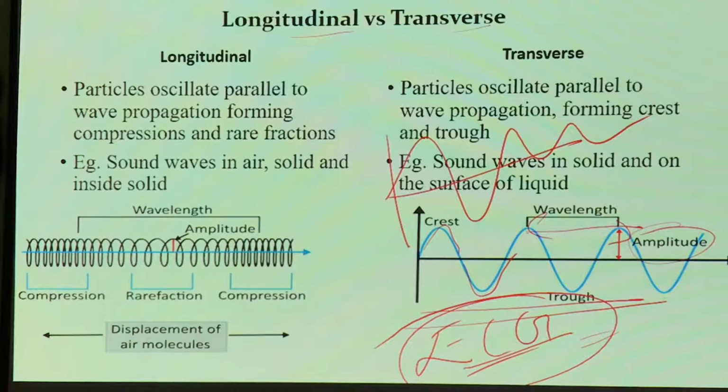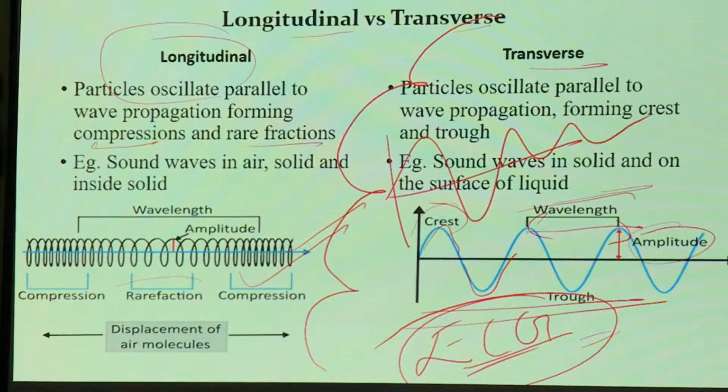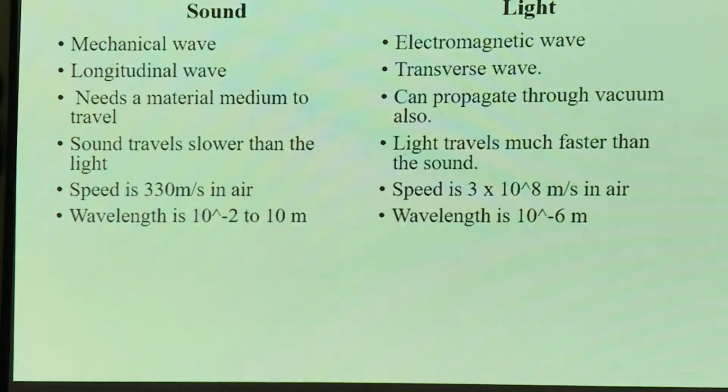But for example, let's take a spring. If you take a spring and try to expand it, that is called a rarefaction, and if we just leave it, it comes back to its original position. That is called compression. Longitudinal waves consist of both compressions and rarefactions, whereas transverse waves consist of troughs and crests. The examples of longitudinal waves are sound waves in air, solids and liquids. The other one occurs only on the surface of a liquid. For example, if you throw a stone on a lake, we can see the stone jump and go. That is a transverse wave.